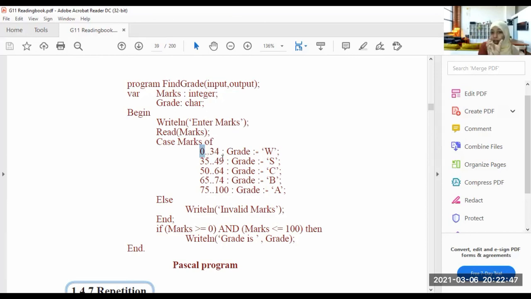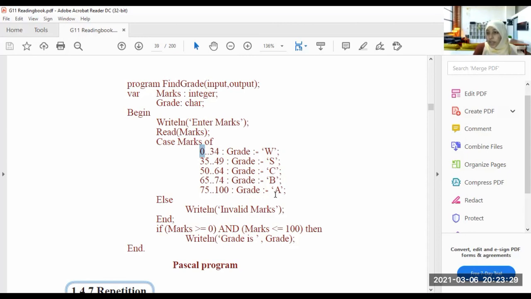Two dots mean 1, 2, 3, 4, 5, 6 until 34. 0 until 34, then the grade should be equal to W. 35 until 49 grade is S. 50 until 64 grade is C. 65 until 74 grade is B. 75 until 100 grade is A.